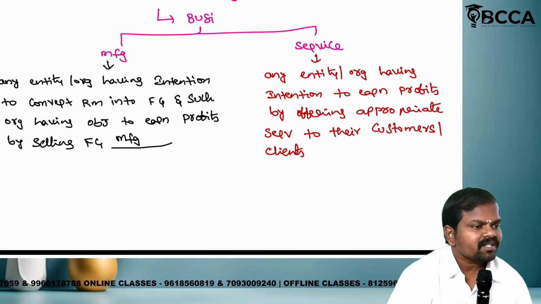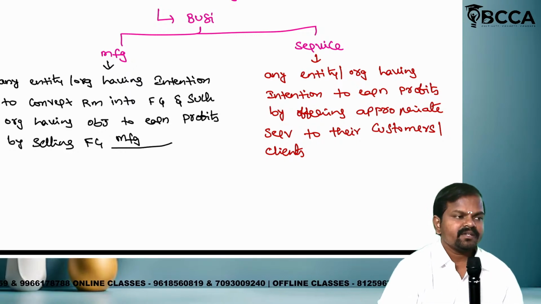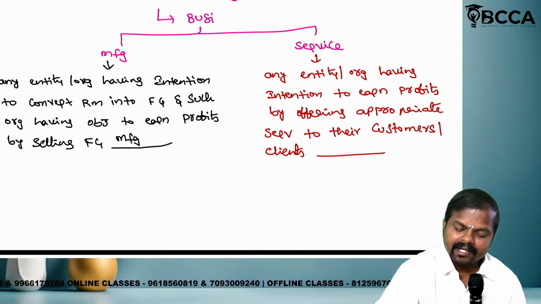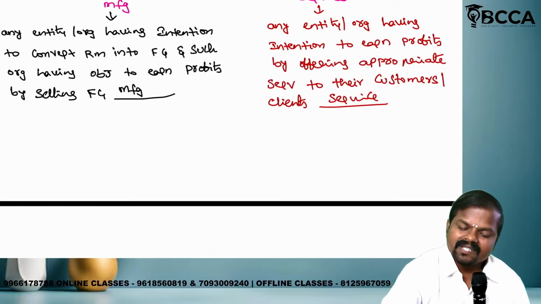Again I am telling, customer means business, client means professional. Is it clear? Such an entity shall be referred to as a service industry.